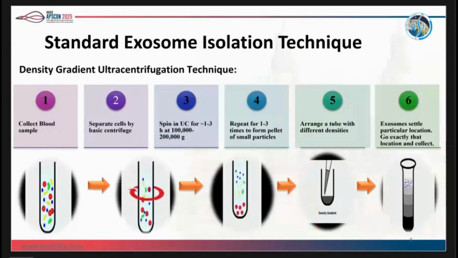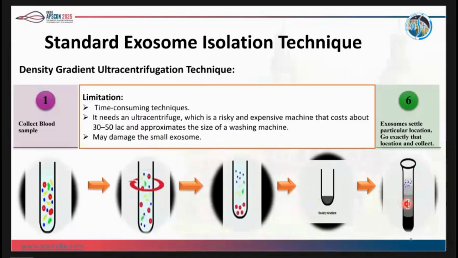After that, arrange a tube with different densities, add the supernatant to this and spin it. After some time, exosomes will settle at a particular location. Here we can see the tiny particles. We can go exactly to that location and collect the exosomes. The limitation of this technique is that it needs an ultracentrifuge instrument, which is risky and expensive. Apart from that, it can also damage the small exosomes during this process.